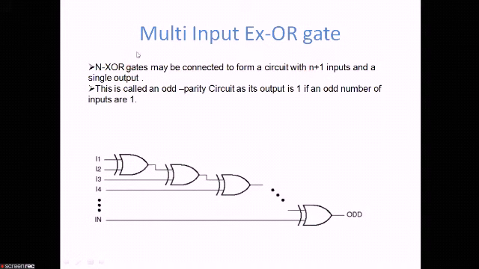Next is 74135, that is a quad exclusive OR, it can be used also as a NOR gate. Next is 74136, that is a quad 2-input XOR gate with open collector outputs. Next is 74386, that is a quad 2-input XOR gate. So these were the commonly used TTL and CMOS logic ICs for the XOR gates.